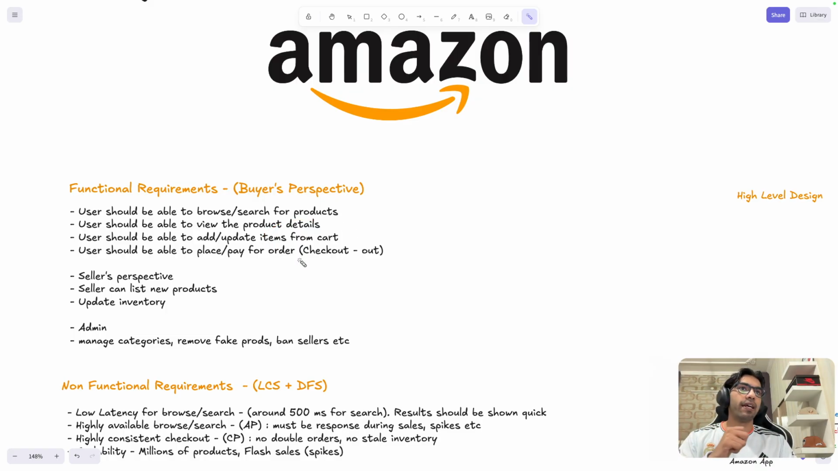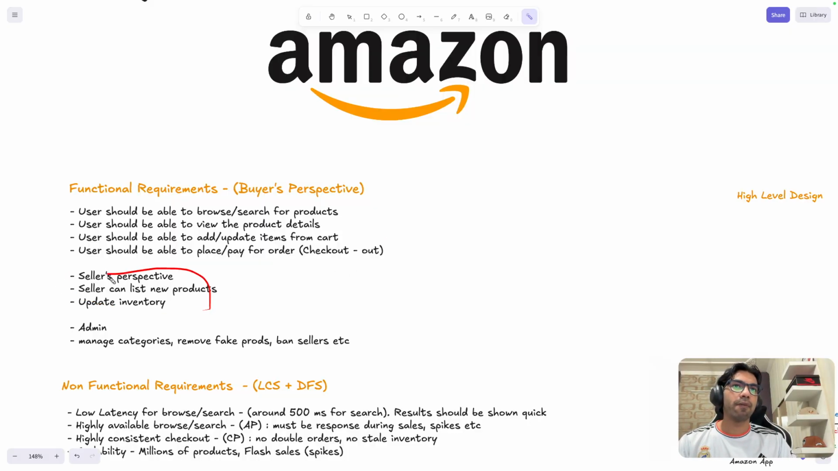So we can add, and then we can add a particular quantity for that element. And then users should be able to place and pay for the order, right? So these are the main functional requirements. You should discuss this with your interviewer and decide which one he or she wants you to prioritize, right? Ideally, what I would say is these first two and then this checkout is what I would prioritize if I have an interview.